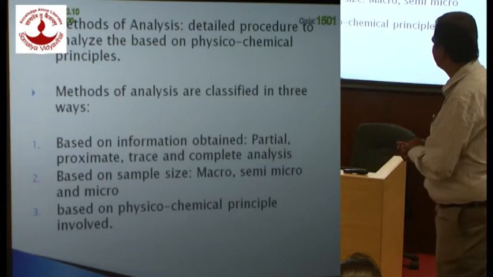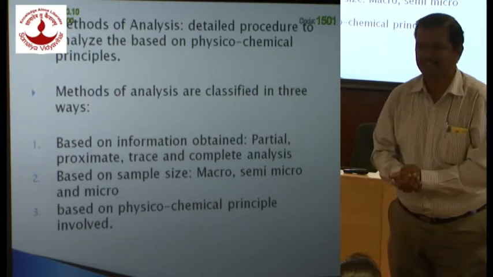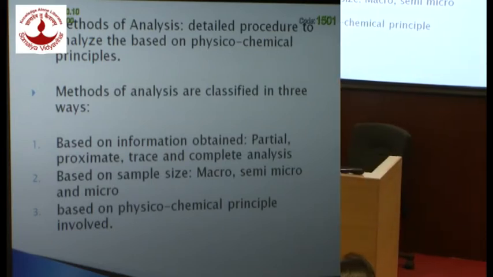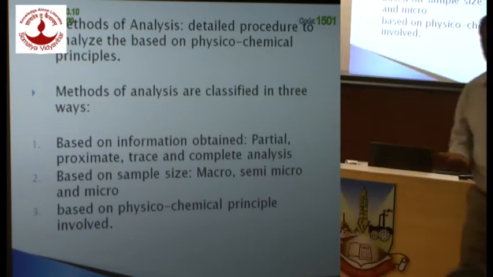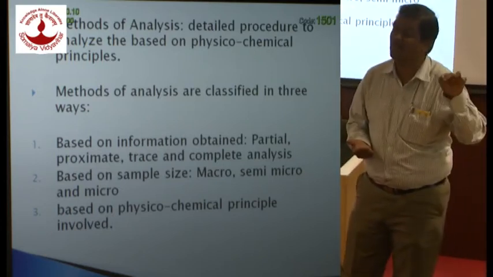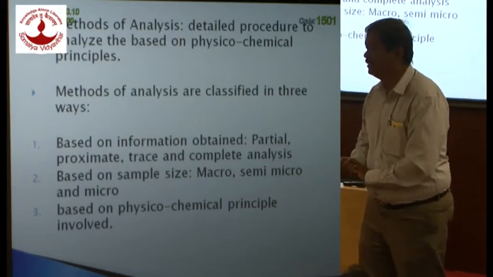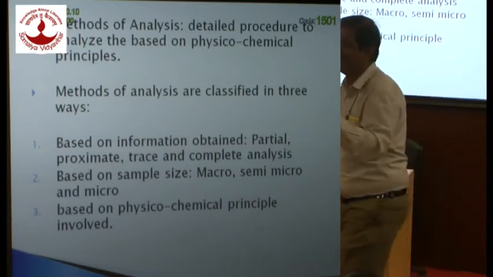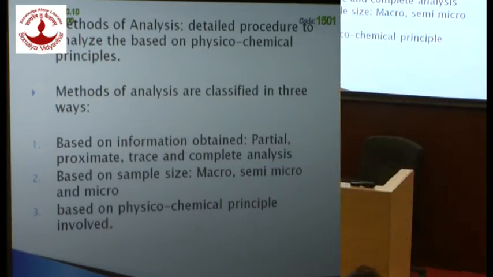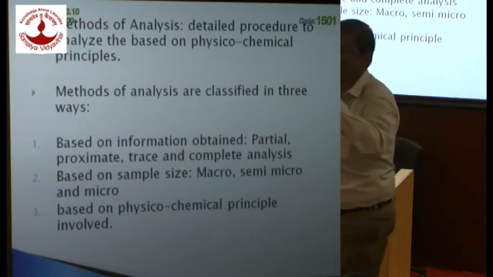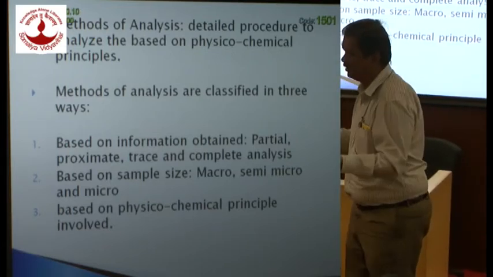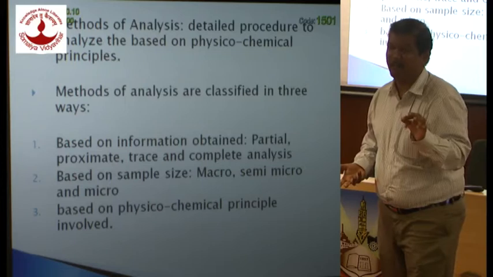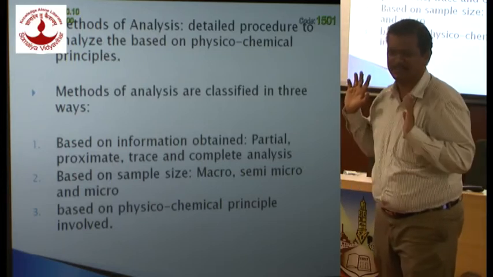Now, trace analysis. What is trace analysis? Trace analysis is a part of partial analysis where you are finding out a particular constituent which is present in very small amount or trace amount. For example, just now we were discussing the example of a fish sample which has been contaminated by mercury pollution. Remember, your fish sample weighs a few grams, maybe 10 grams, 50 grams, whatever it is. And the amount of mercury which you are finding out is in the ppm range, micrograms. So this becomes a trace analysis.